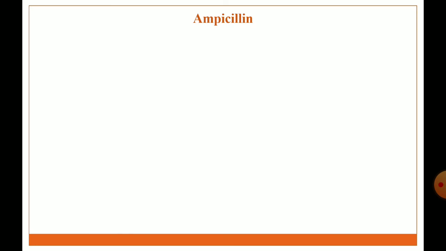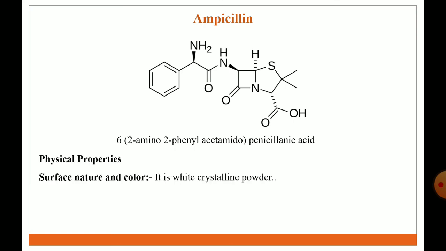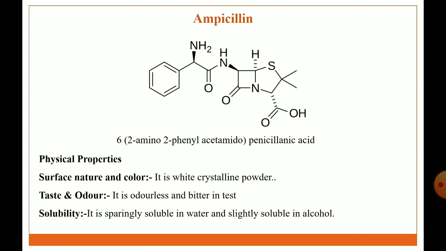Next antibiotic is ampicillin. The structure of ampicillin. IUPAC name is 6-(2-amino-2-phenylacetamido) penicillanic acid. Physical properties: it is a white crystalline powder. Taste and odor: it is odorless and bitter in taste. Solubility: it is freely soluble in water and slightly soluble in alcohol.